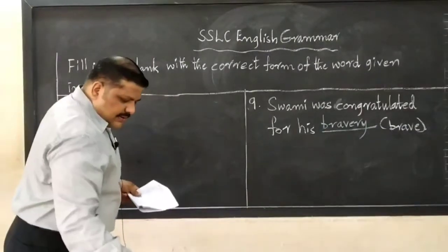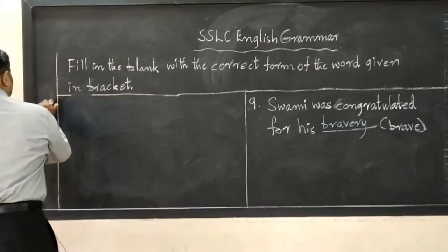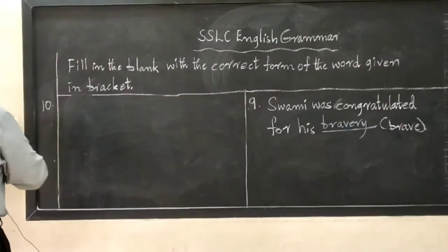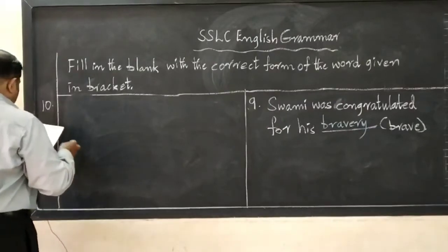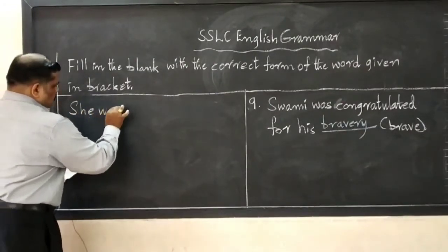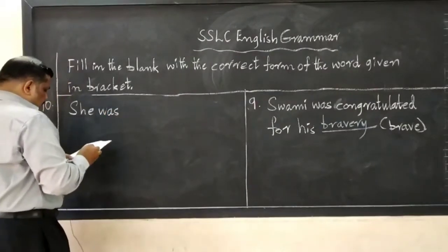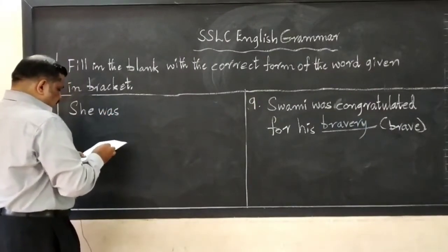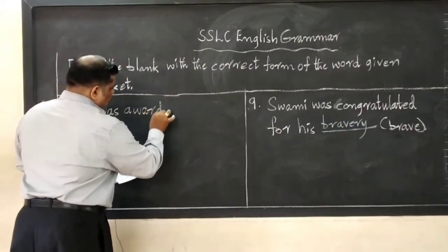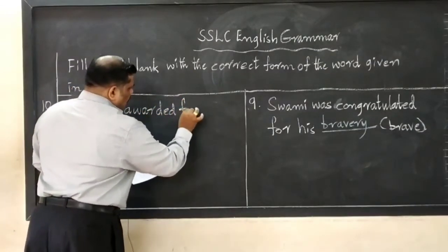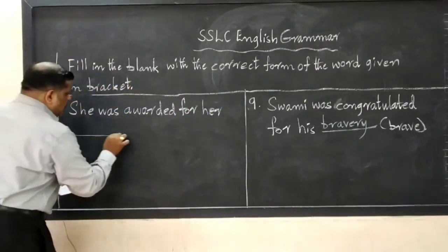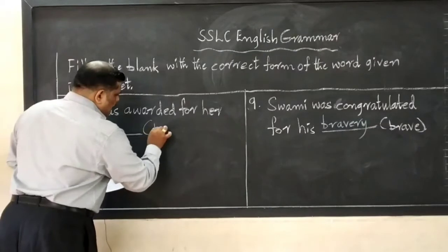That is the 10th one. 10th one says, she was awarded for her dash, in bracket perform.